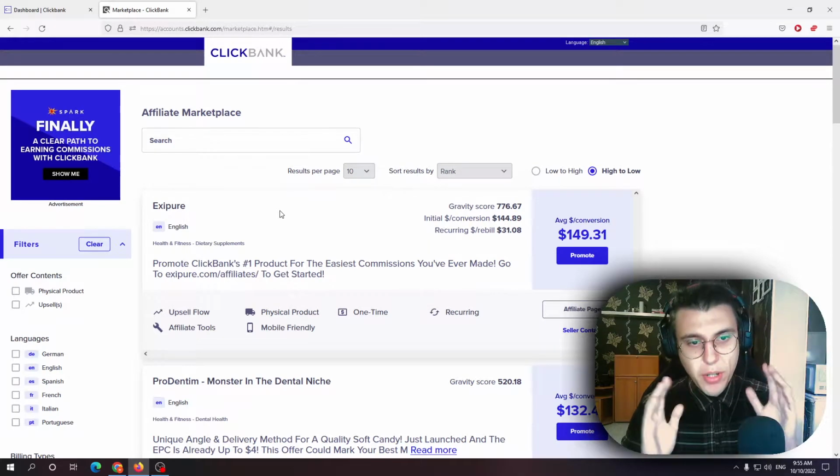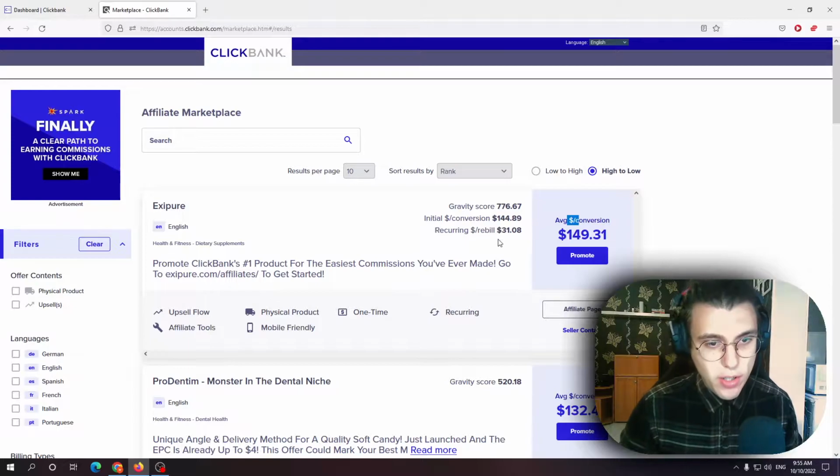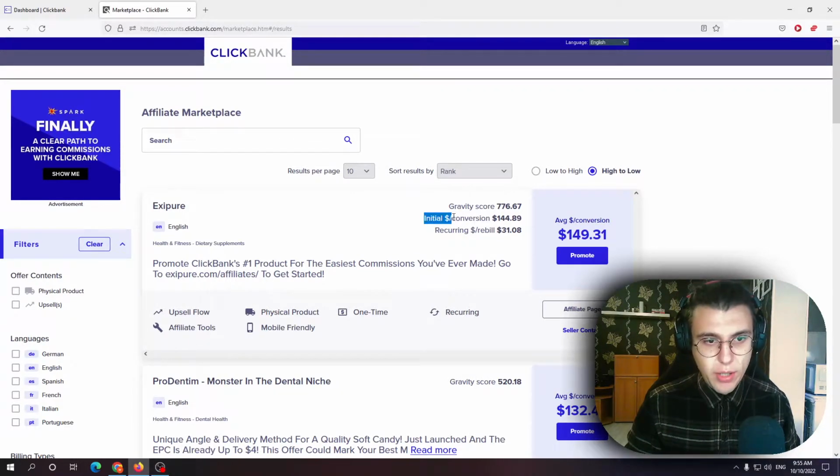Alright, boys and girls, I'm here to answer the question, what is the initial dollar per conversion and what is the average dollar per conversion mean on ClickBank? Alright, so we got these two metrics right here, right? Initial dollar per conversion and average dollar per conversion.